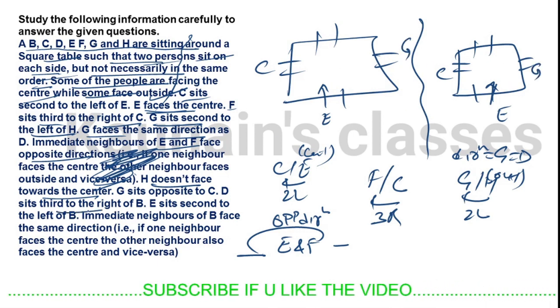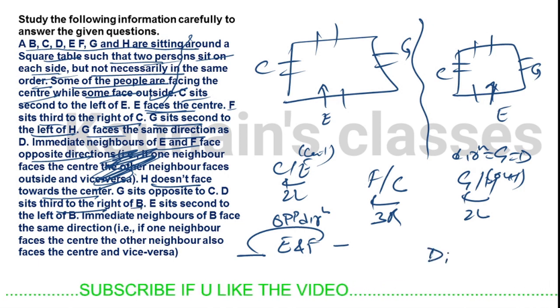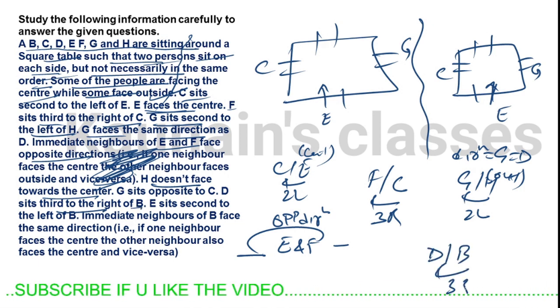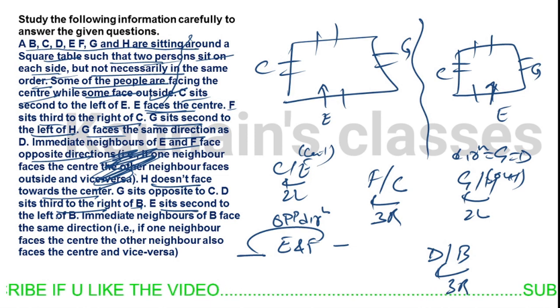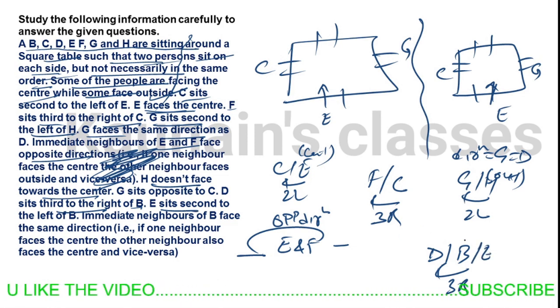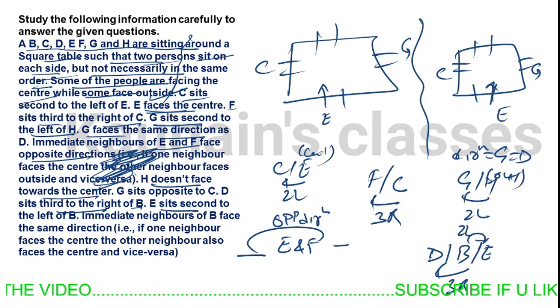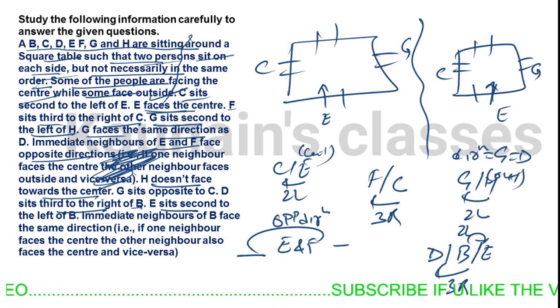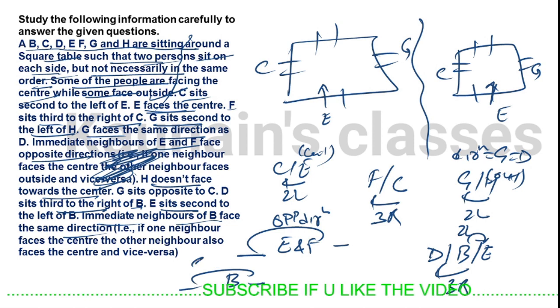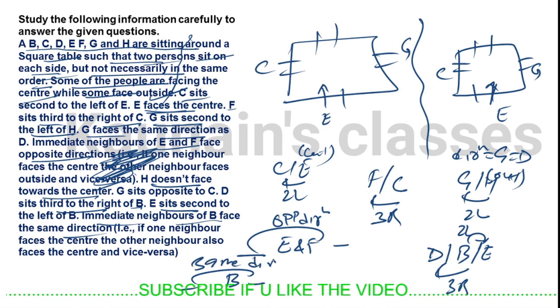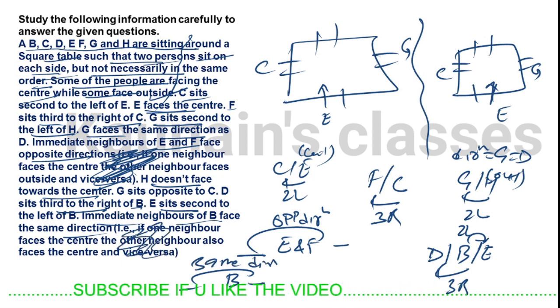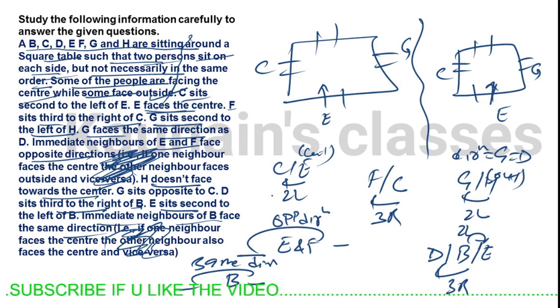D sits third to the right of B. E sits second to the left of B. The immediate neighbors of B face the same direction. Don't read these lines because they are just here to waste your time.